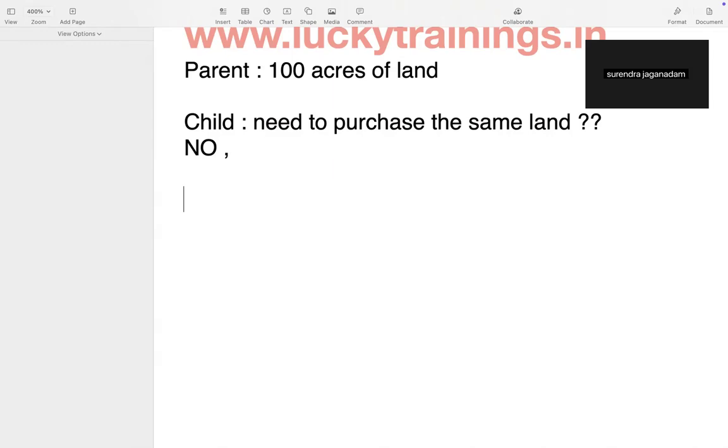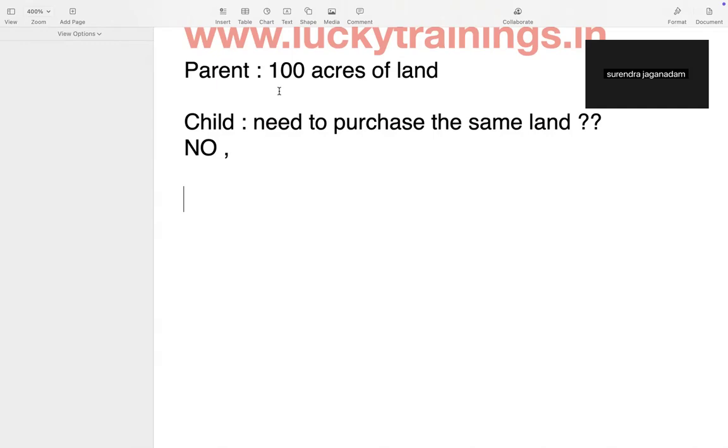See, the point here is whenever two human beings are in a parent and child relationship, the child need not purchase the same property the parent has. In a similar way, if two classes are in a parent and child relationship, whatever information the parent class has, the child class can access all that information.